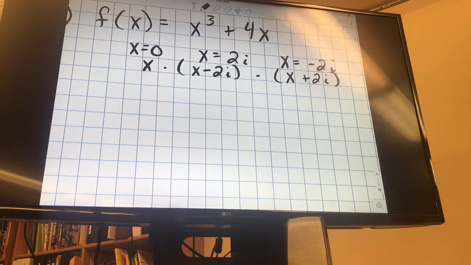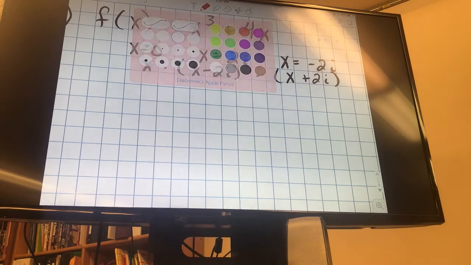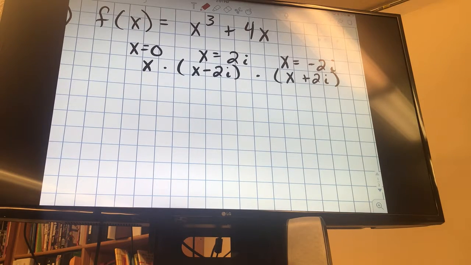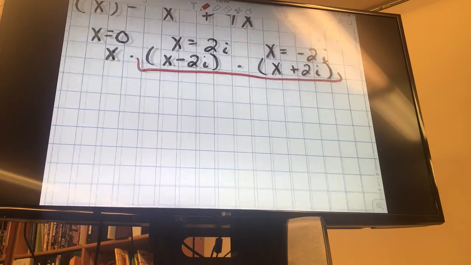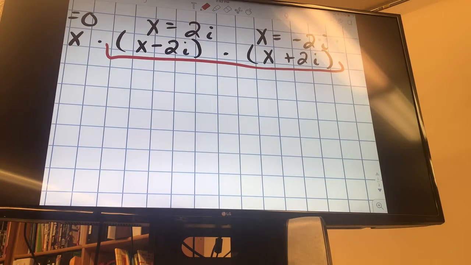What should I get when I'm multiplying? X cubed plus 4x. To make life easier on myself, you multiply 2 things at a time. I'm going to multiply these 2 first. Why would I pick the 2 most complicated things to multiply? Because it'll be easier to multiply these two before you put the x. And what do we call these 2? We have x minus 2i, x plus 2i. Conjugates, thank you, Zai. They are polynomials, actually binomials, 2 terms. They're conjugates because 1 plus is 1 minus.